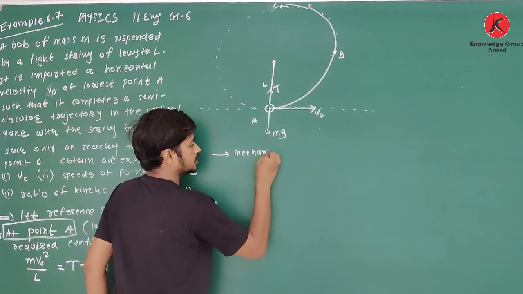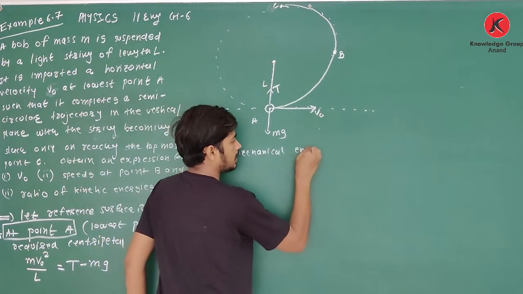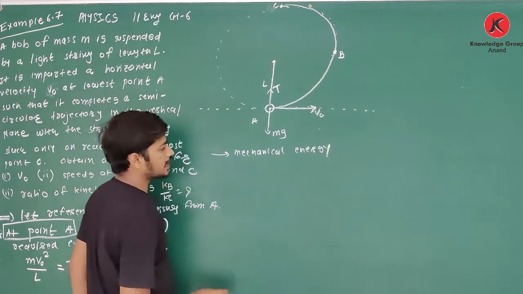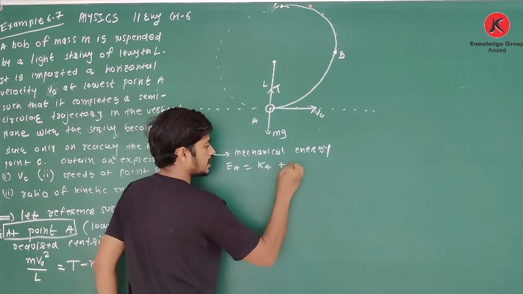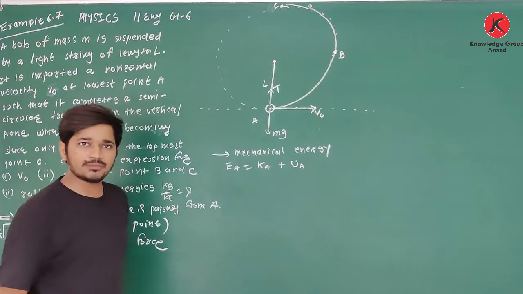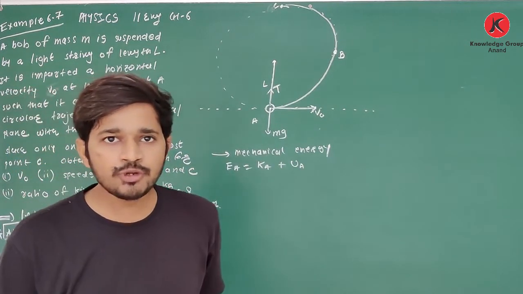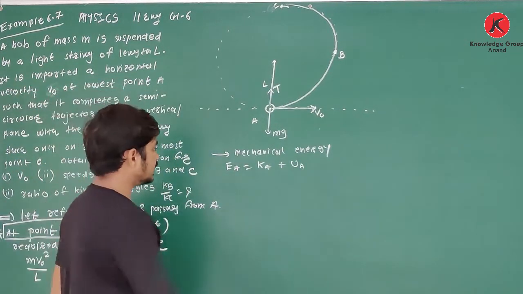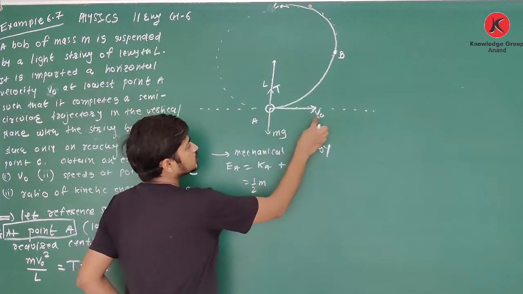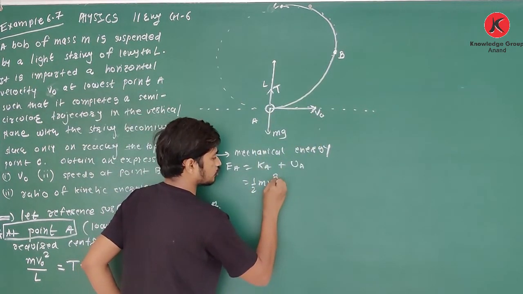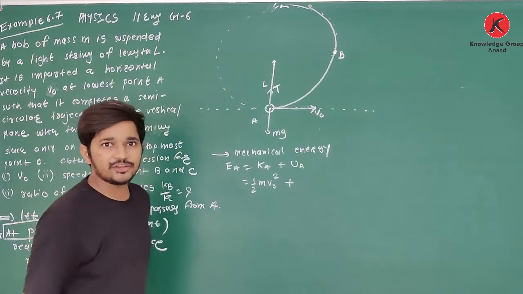Now, at point A, I will find the total mechanical energy. See how to find mechanical energy. Mechanical energy, EA is equal to KA plus UA. KA means kinetic energy at point A, UA means potential energy at point A. See, kinetic energy is half, mass of bob is m, speed at point A is v0, so half m v0 squared, plus UA.